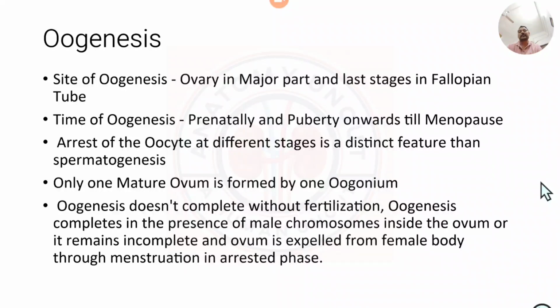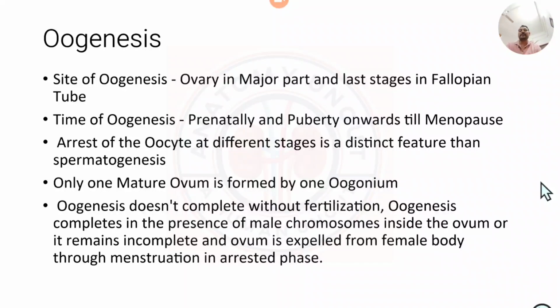So the beginning of oogenesis is before the birth, whereas spermatogenesis, the development will start actually after the birth. Technically speaking, all the germ cells will start to develop before the birth only, but their transformation into the gamete starts after the birth in case of male, and in the female it has already started before the birth.